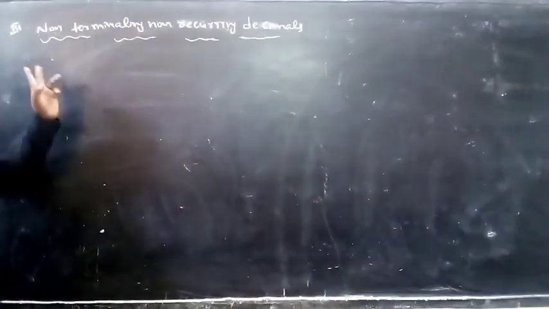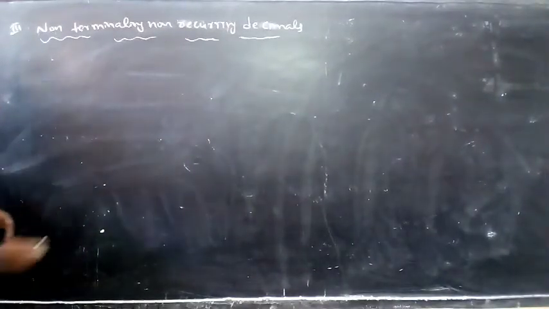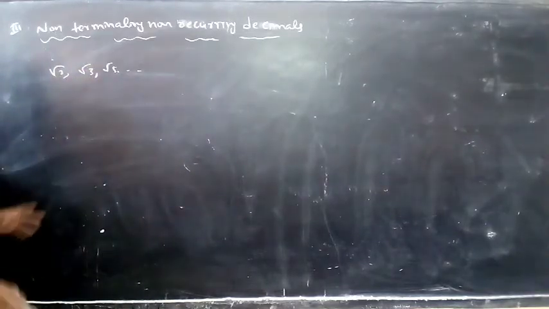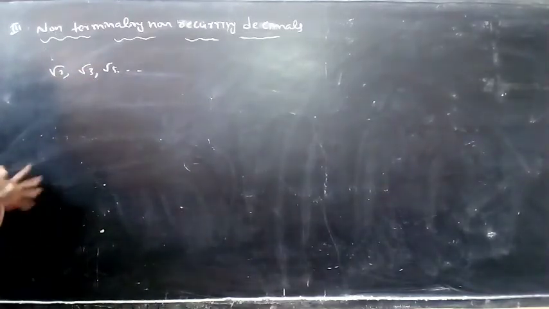Our next topic, non-terminating, non-recurring decimals. See here, root 2, root 3, root 5. These are non-terminating and non-recurring decimals.